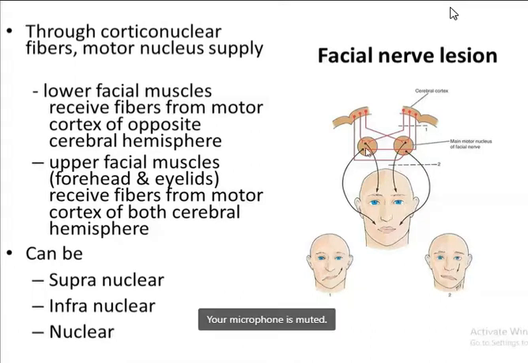Okay, and depending upon the lesion, the lesion can be either the supranuclear lesion.